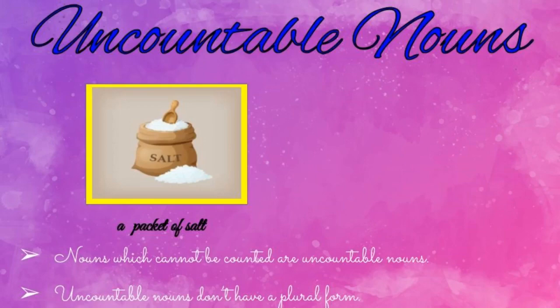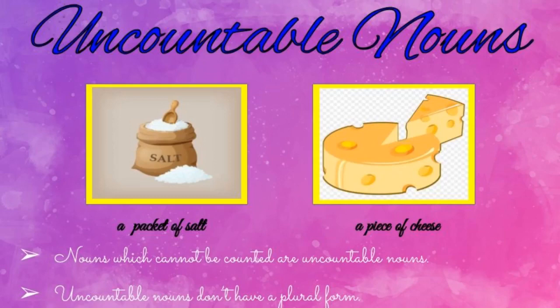A packet of salt, because uncountable nouns don't have a plural form. What I said, countable nouns have plural form, but uncountable nouns don't. Let us see the second example. It's cheese.